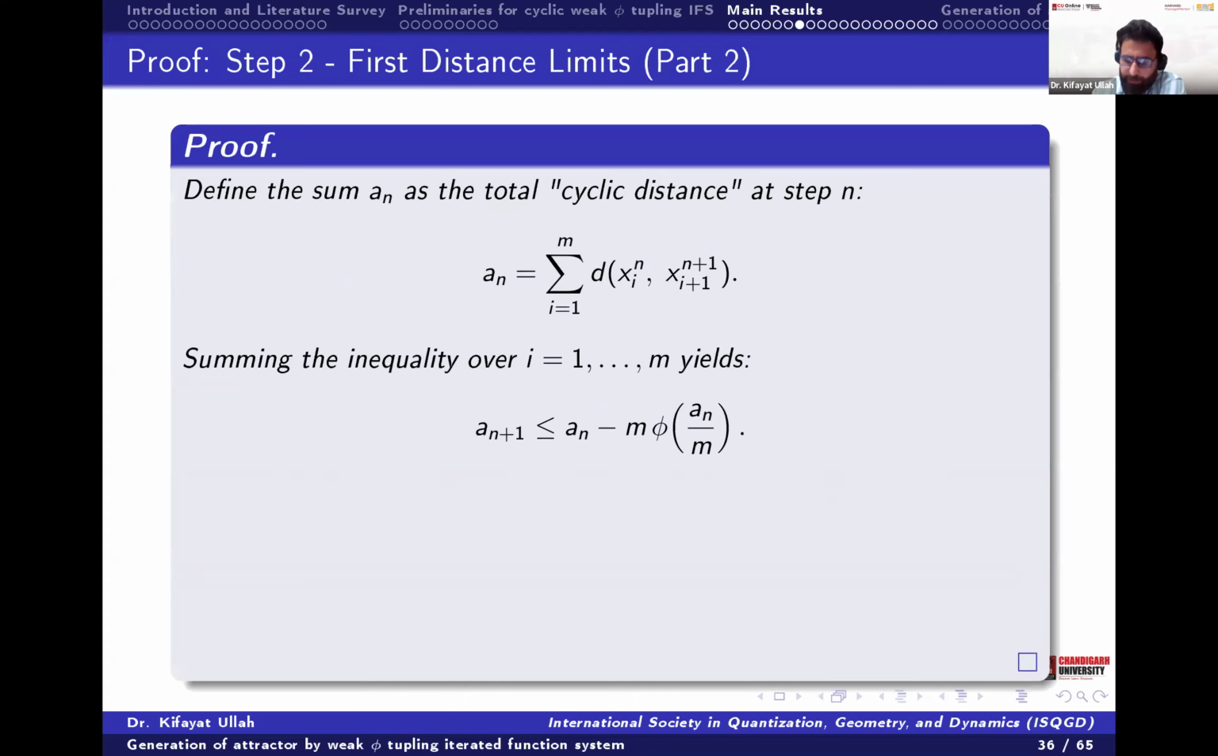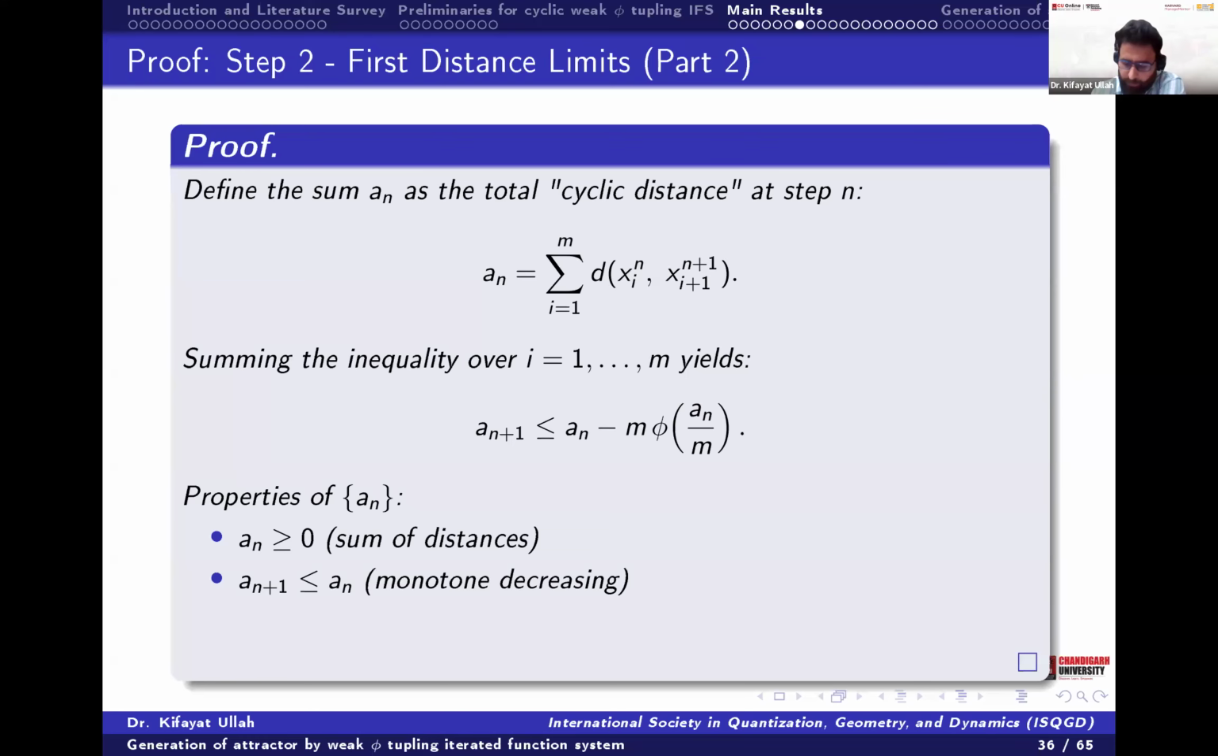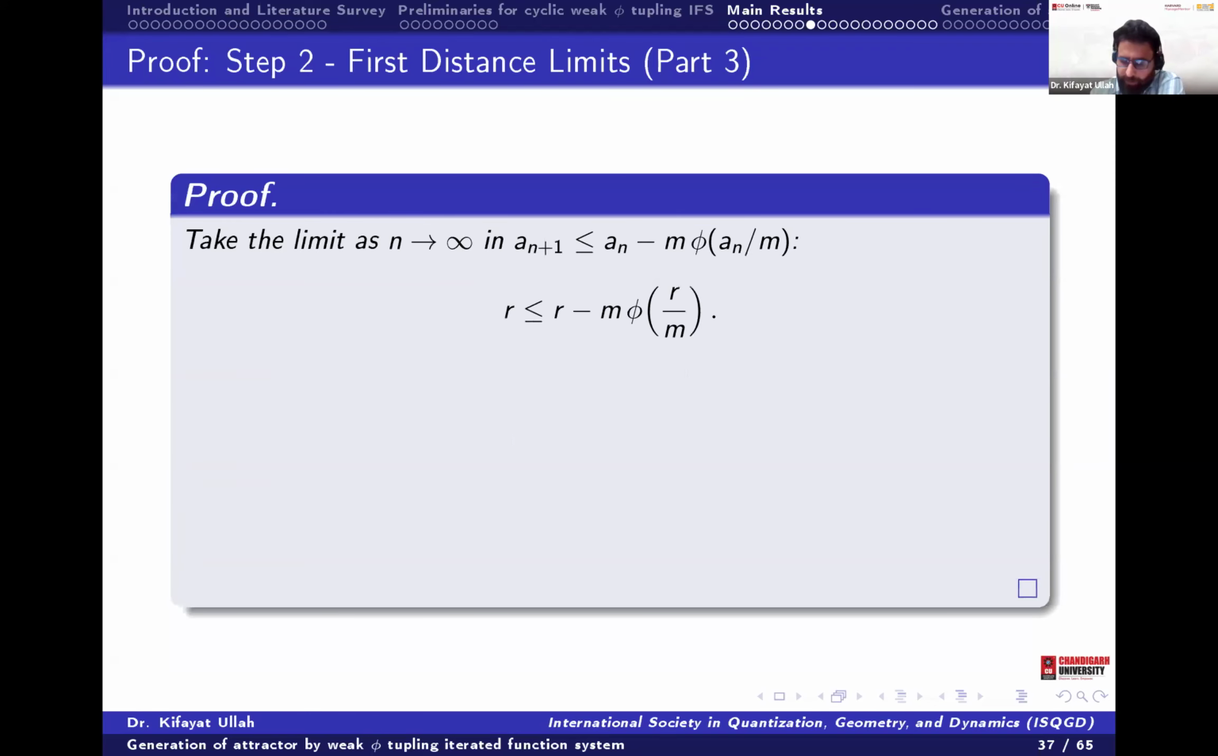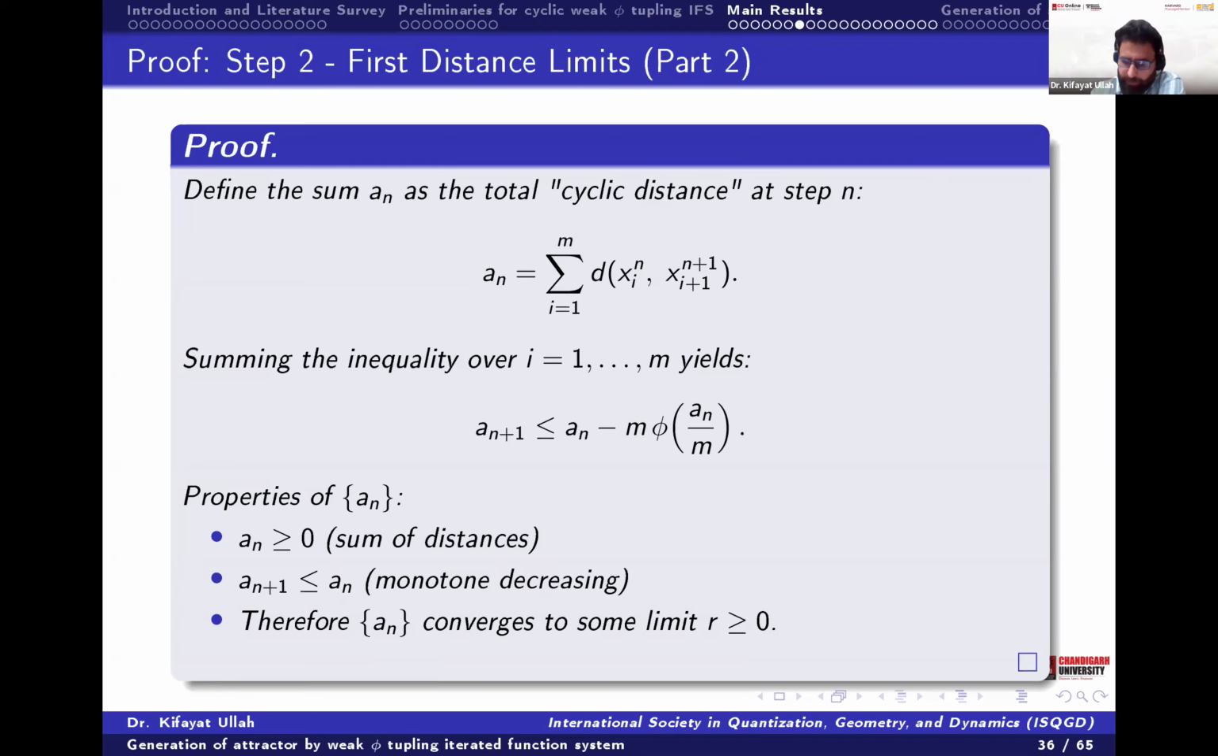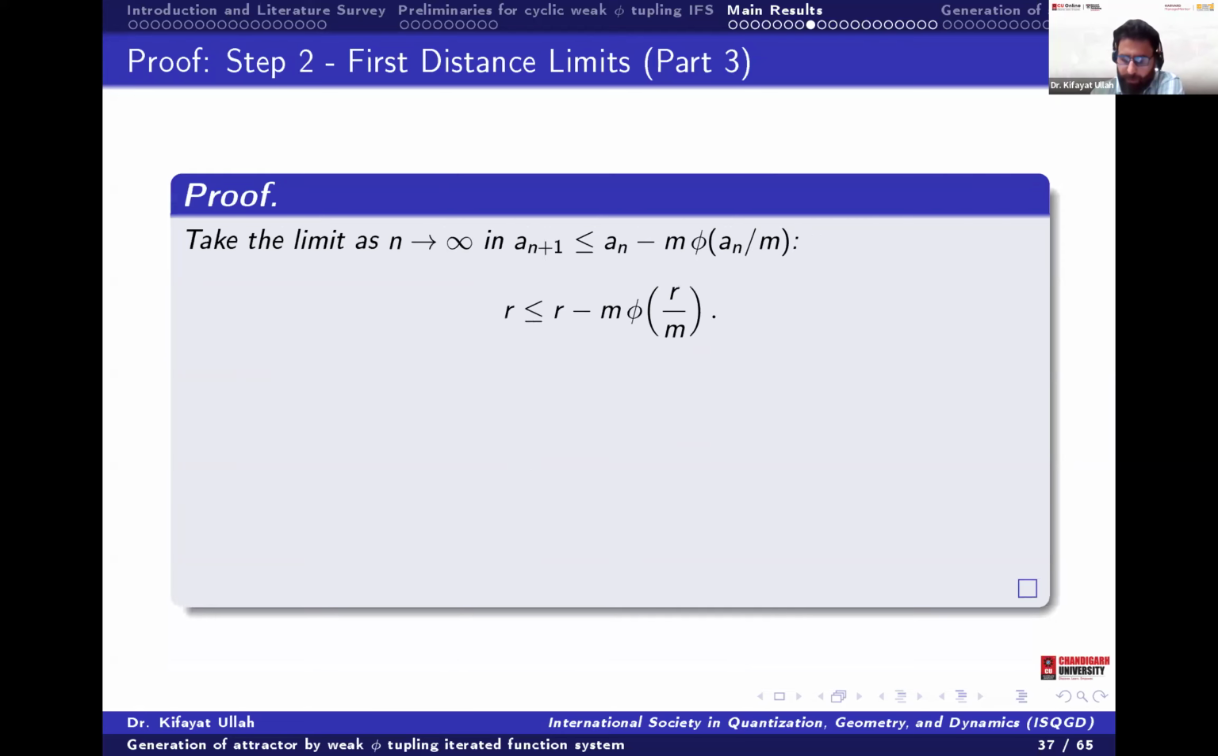So we will have a_{n+1} is less than or equal to a_n minus m times phi of a_n divided by m. So a_n is greater than or equal to 0, a sum of distances. This is monotonically decreasing, so a_n will converge, let's say to r. Okay, and that will obviously be greater than or equal to 0. So let's say this is converging to r; by the previous property, r is less than or equal to r minus m of phi of r over m.